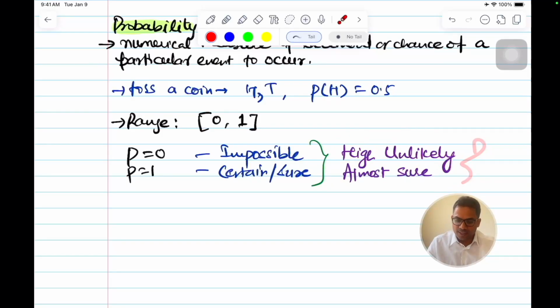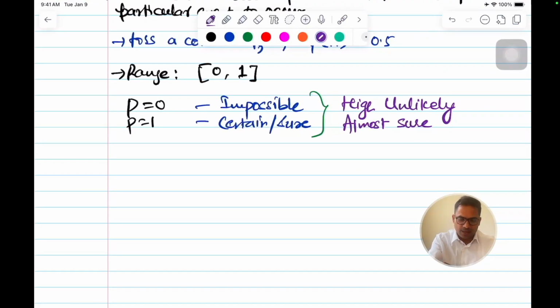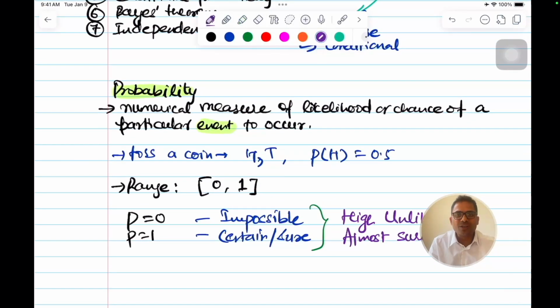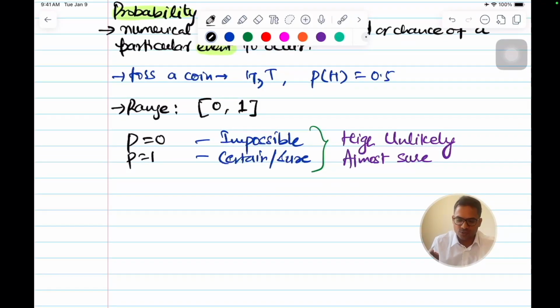Let me define some terms before I proceed, so that it's easier to understand. I mentioned a particular event. So what is an event? Anything. You do any experiment like tossing a coin. I'm doing an experiment, let me see what will happen, whether it will be a head or a tail. I don't know. You do an experiment, you try to find out what is going to happen. You roll a fair die, and you can get anything in the range of 1, 2, 3, 4, 5, 6. You don't know what's going to come. That's an experiment, and you can get any number in this range.